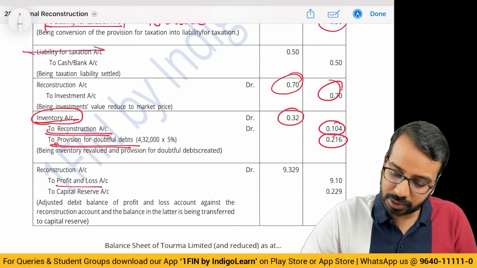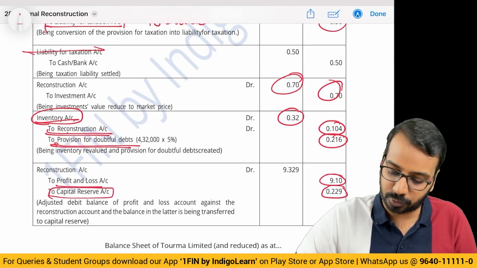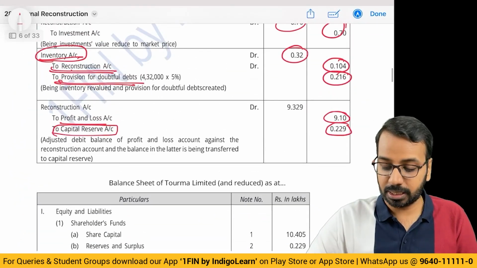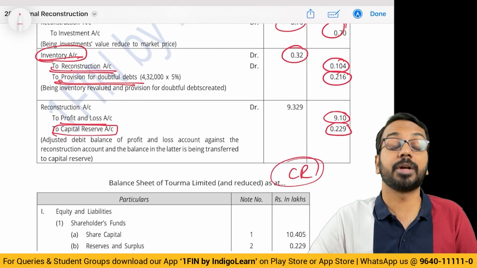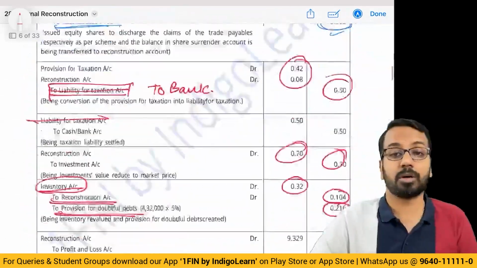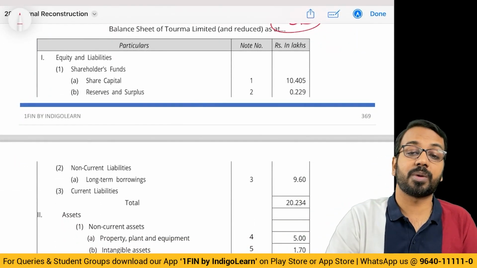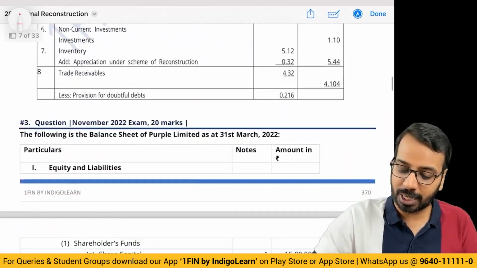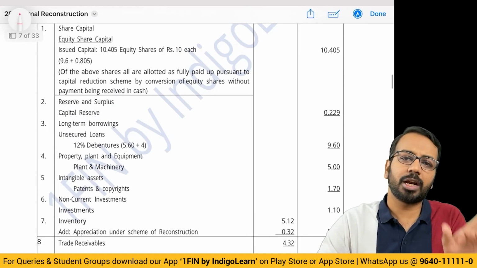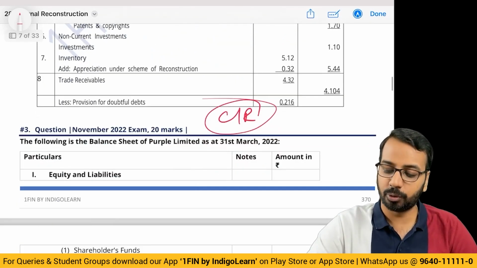Then the profit and loss account balance to be written off, 9.1. Whatever is the leftover balance, capital reserve will be transferred, 0.229. Here they have not prepared it, but I strongly suggest preparing the capital reduction account, because a lot of time while totaling these journal entries we may miss out and make mistakes. After so much effort, if we make a calculation mistake and lose marks, it is not worth it. It will not take much time. Prepare the capital reduction account properly, and the bank account you can do because only 2 or 3 entries would be there. You can get the balance from that.